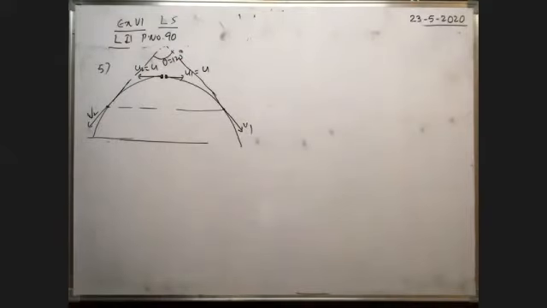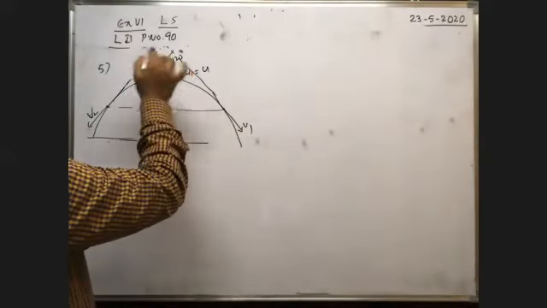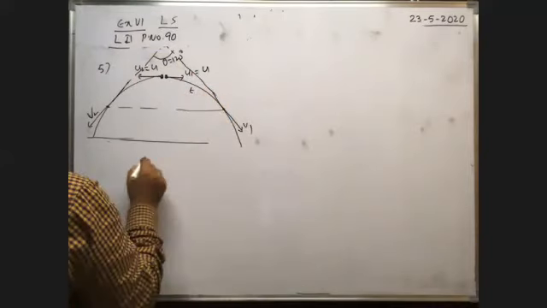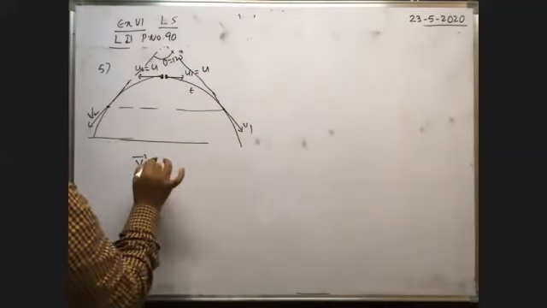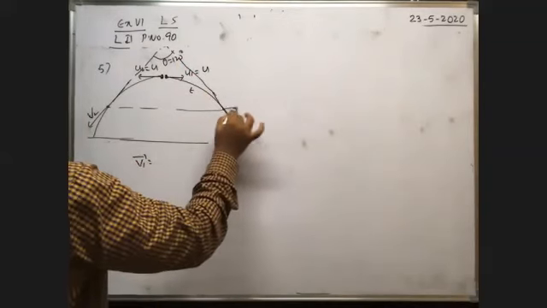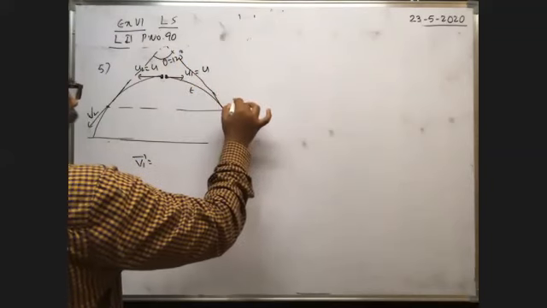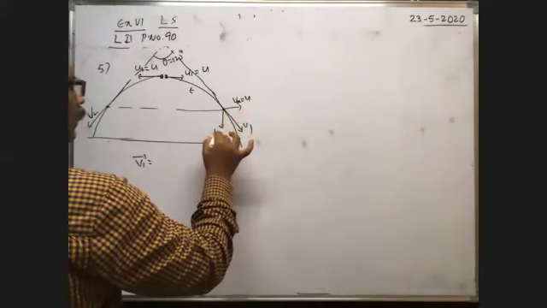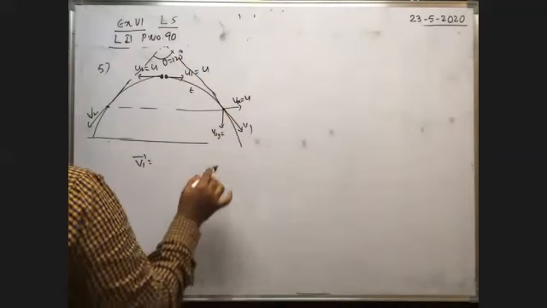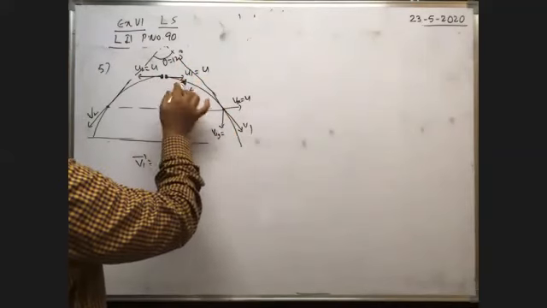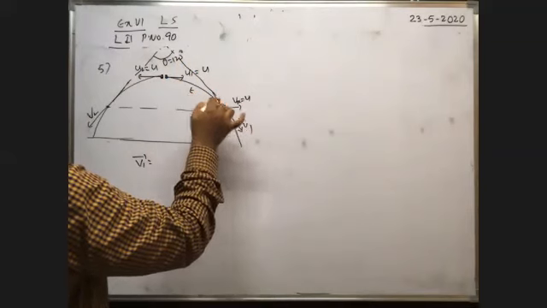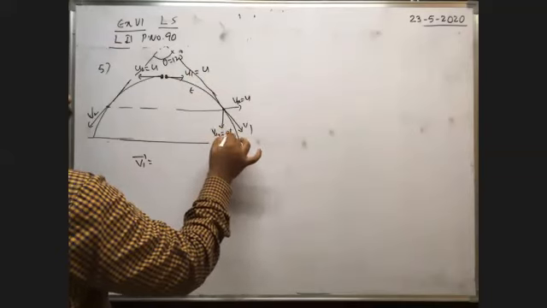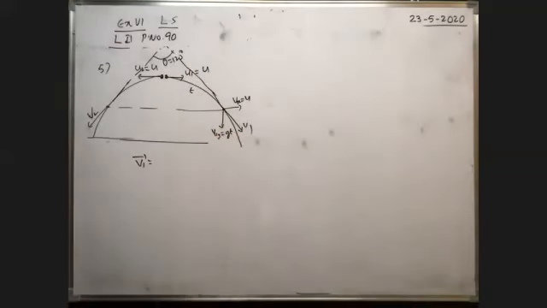First of all, after t seconds, if the angle between the velocity vectors is theta, what is the velocity of the first particle? v1 bar is equal to... whenever it reaches the point here, the horizontal velocity does not change. That is, v1x is equal to u only. What about v1y? Along the vertical direction initially it has no velocity. After t seconds, the vertical velocity acquired is u plus at. Here u is 0 and a is g, so g into t. The previous slide already said this, that's why I am writing directly.